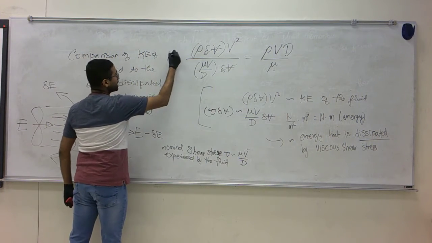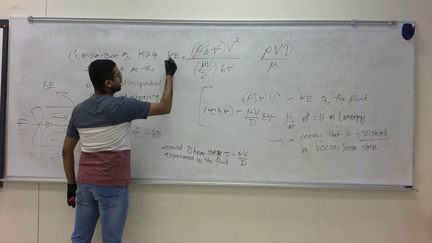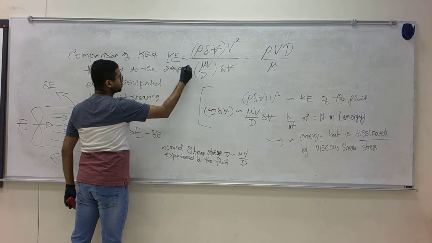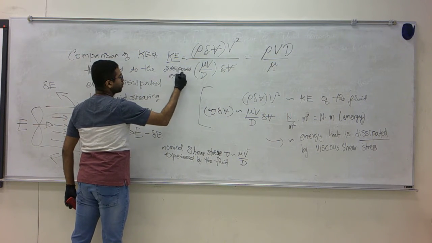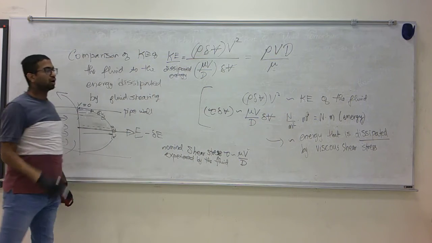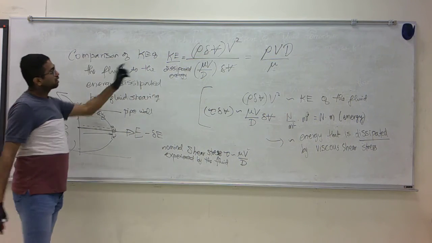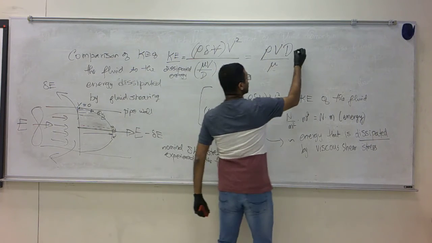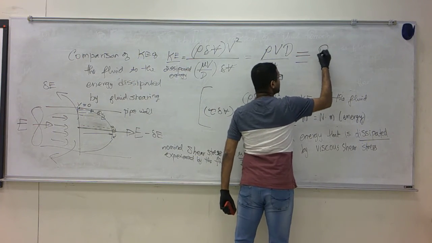So I'll write KE divided by dissipated energy. I don't have a term for it, I'll just call it dissipated energy. And it turns out that is equal to rho V D over mu, which is what we define as the Reynolds number.